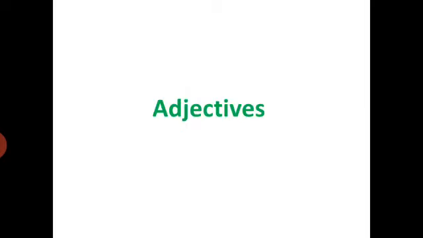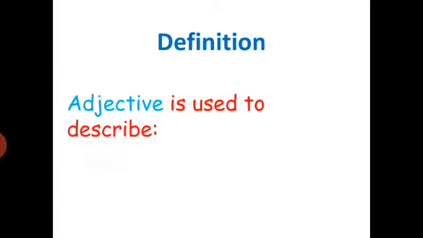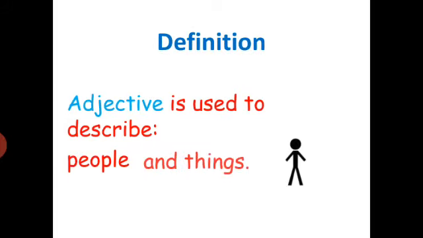Today we will read about adjectives. What is an adjective? An adjective is a word that is used to describe people and things. For example, a tall boy, a green tree, red apples, a small boy. So tall, green, red and small, these are all adjectives.